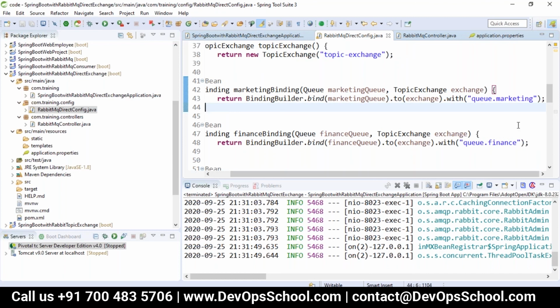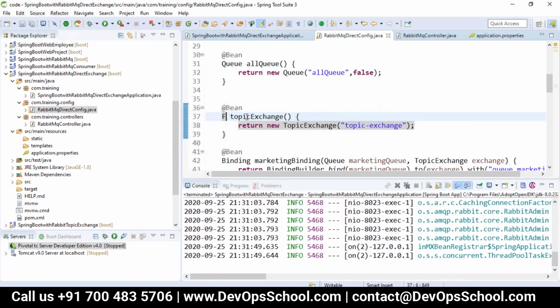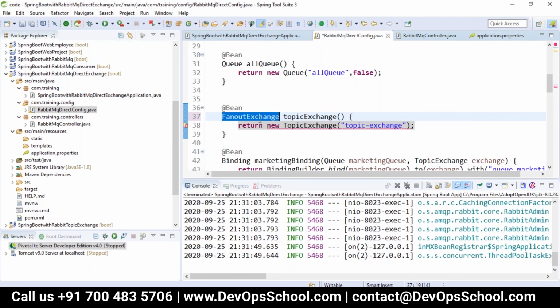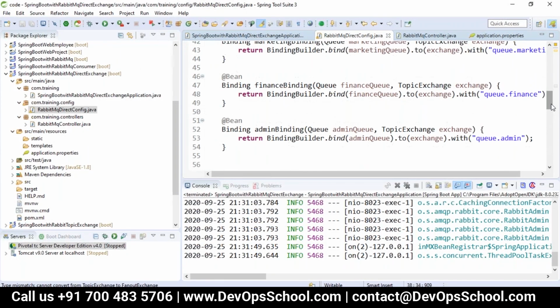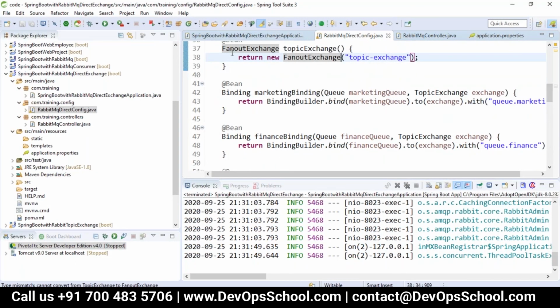No, fan out means it does not look at whether the key is present or not. It will do it for every queue. Let me just show it to you here. Instead of topic exchange, now I'll just change it to fan out. Which queues do I have? Q dot marketing, Q dot finance, Q dot admin, and Q dot all, right? So I'm just mapping this. Everywhere I have to change it to the fan out exchange.